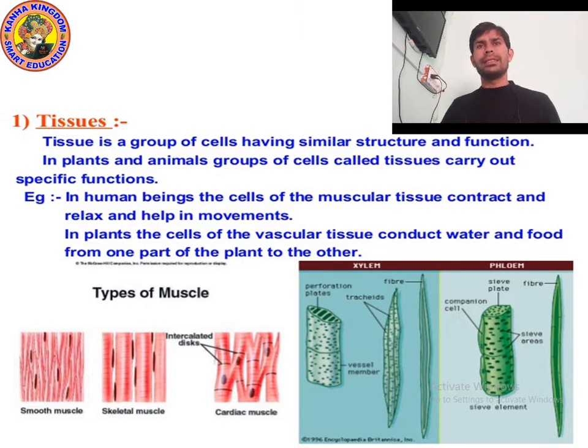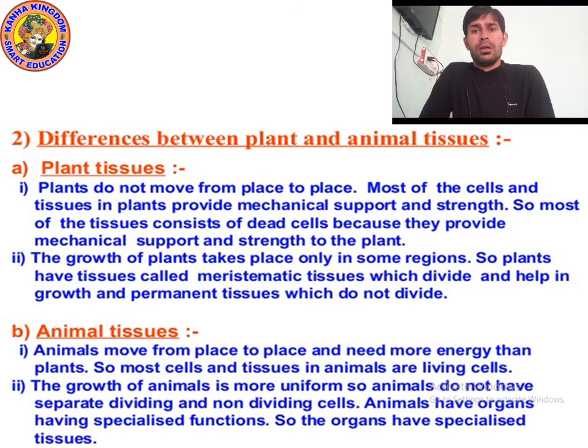So first of all, let's see the difference between plant tissue and animal tissue. Then we will divide the plant tissue, we will study plant tissue first, and at last we will study animal tissue. So now let's move on to the next point. Okay, now let's talk about plant tissue and animal tissue. First of all, let's talk about the plant's tissue.